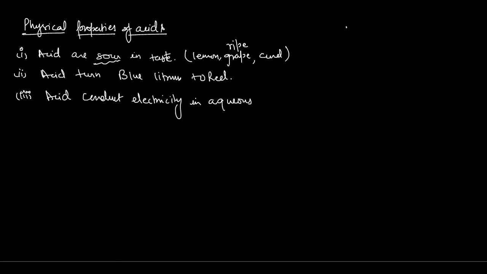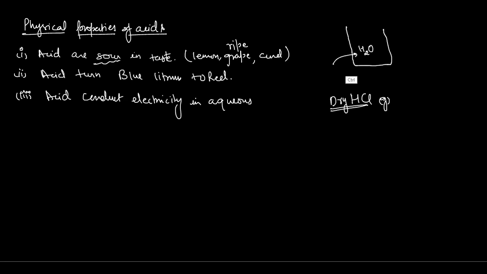Means when we have 100% pure acid, there are no H plus ions. For example, dry HCl gas does not contain any water content, so it will not be able to conduct electricity. We know that distilled water also does not conduct electricity.